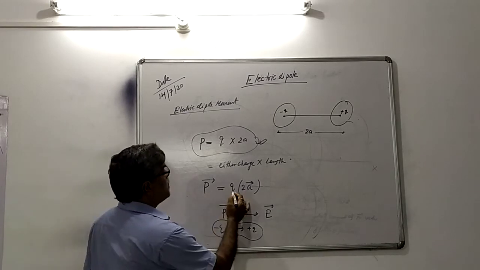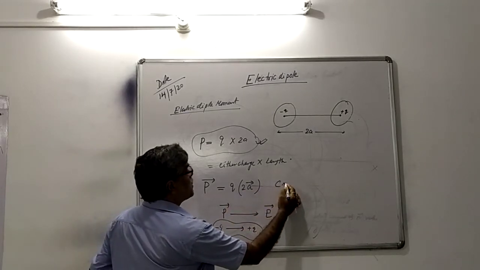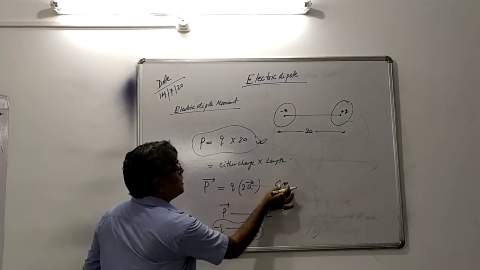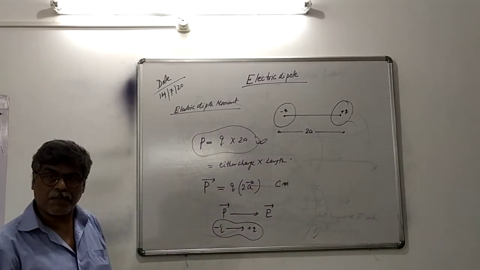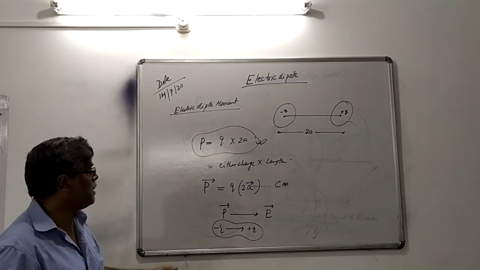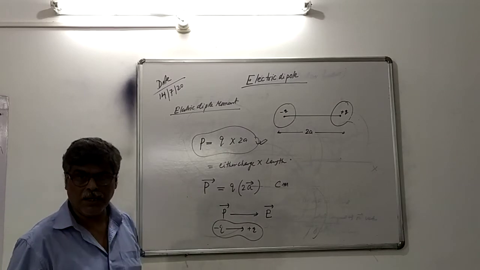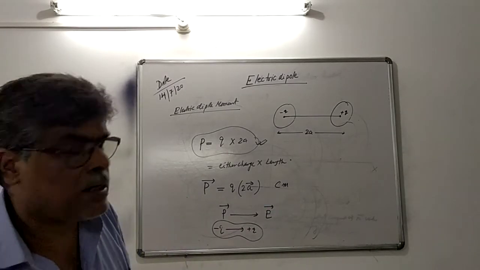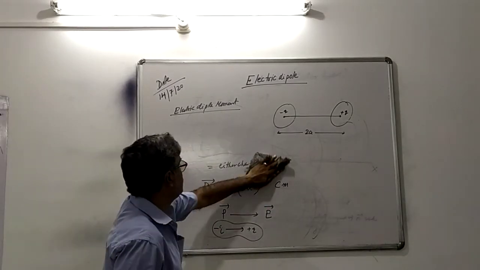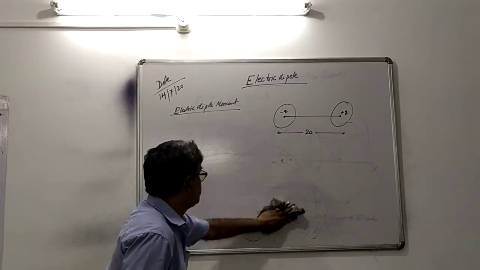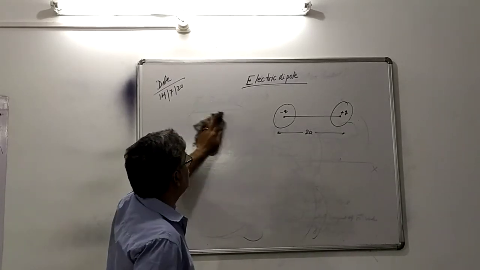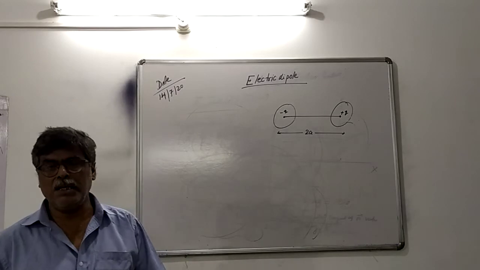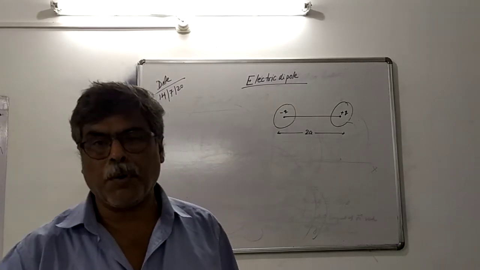What is the unit from this formula? Coulomb into meter. What is the dimension formula? We can also find it out, and it is a vector quantity. Okay, so this is the concept of electric dipole moment. Now we start in these topics mainly three important topics.